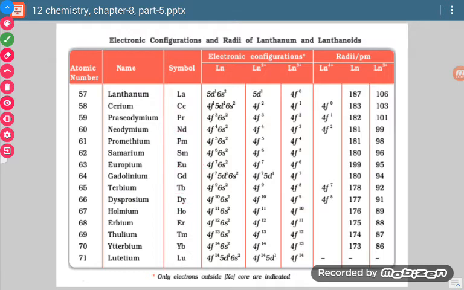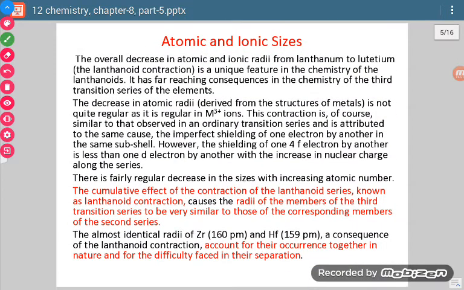Okay, so now let us discuss the second property. This is a very important property: atomic and ionic sizes. Here one very important question comes: what do we mean by lanthanoid contraction? What is its cause, and what are its consequences? This question is most important.